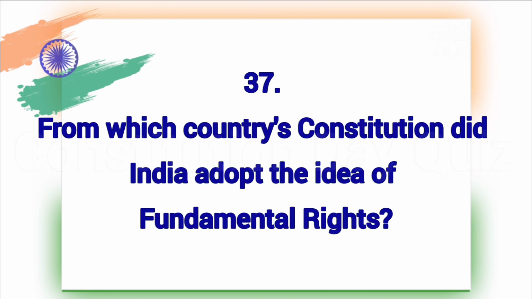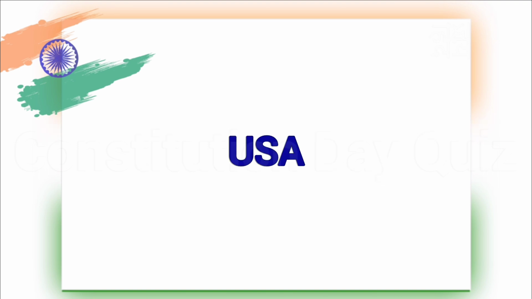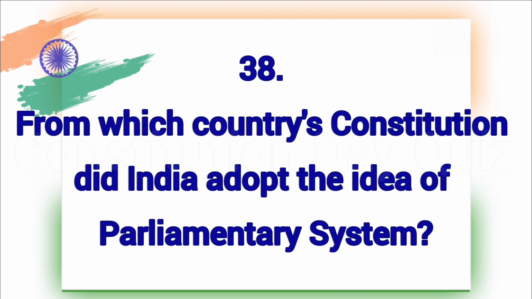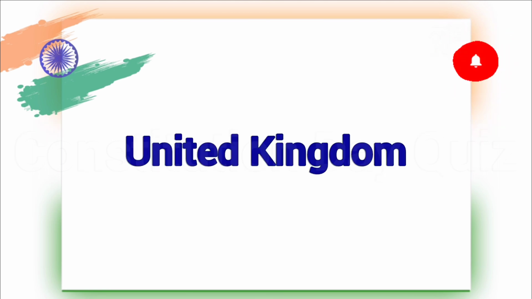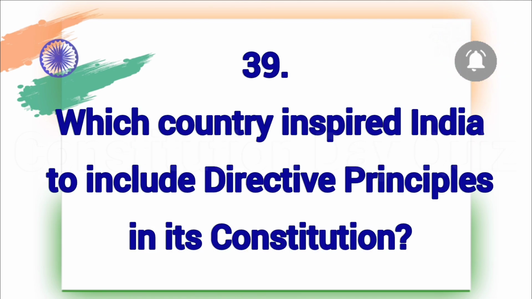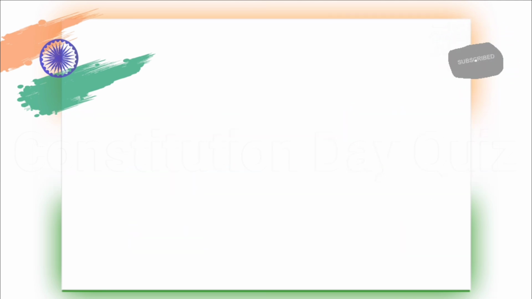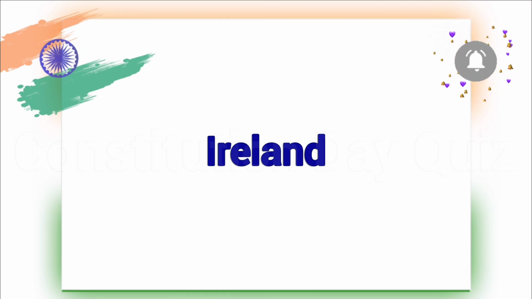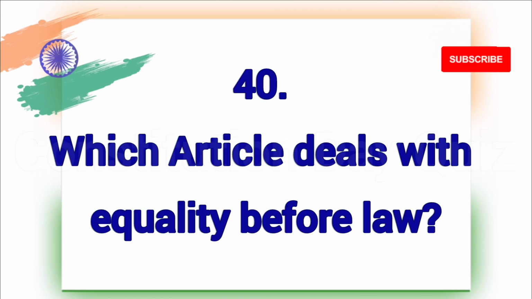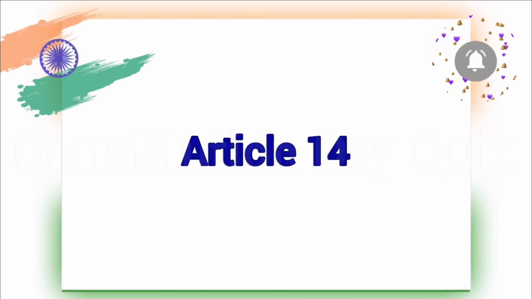From which country's constitution did India adopt the idea of fundamental rights? USA. From which country's constitution did India adopt the idea of parliamentary system? United Kingdom. Which country inspired India to include Directive Principles in its constitution? Ireland. Which article deals with equality before law? Article 14.